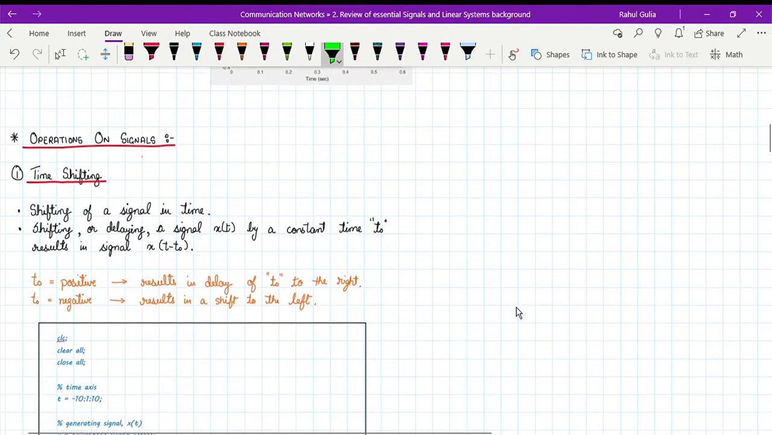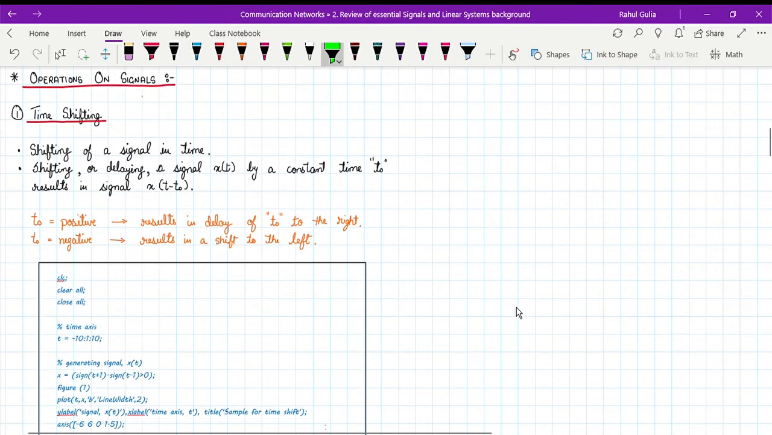Now coming on to operations on signals, basically there are three operations that I'm going to talk about. Time shifting. Starting with time shifting, let's move forward. So again the same concept, I'm going to talk about the concept, and then I'm going to show you how it looks in MATLAB, and why it looks like that.